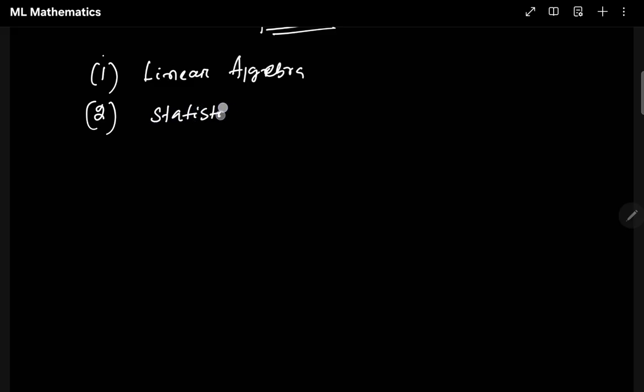So in this particular series, I am going to make a full series all about mathematics for AI and ML. The topics I am going to cover: the first will be linear algebra. I will be covering everything possible, mostly not research level but base level. The second topic will be statistics. The third topic will be all about probability. We'll cover one by one.